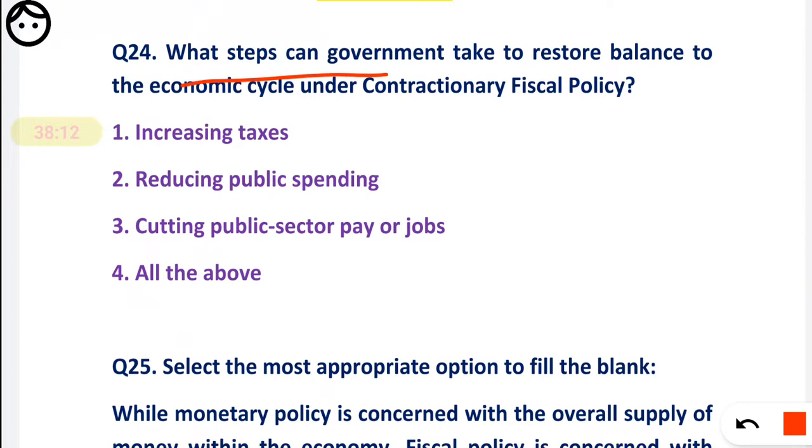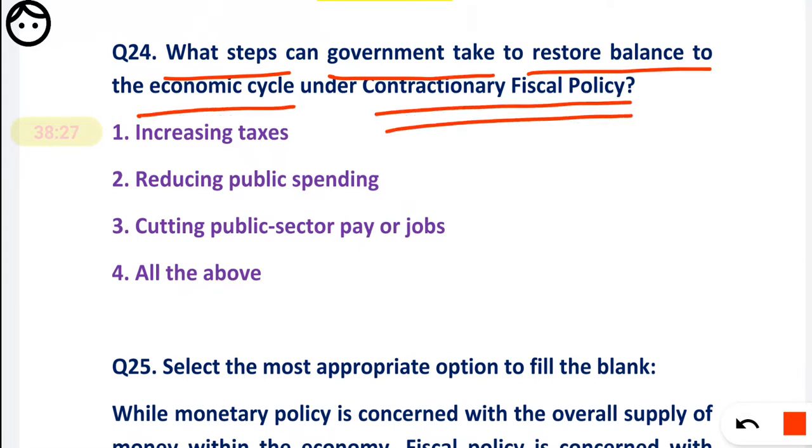What steps can government take to restore the balance to the economic cycle under contractionary fiscal policy?